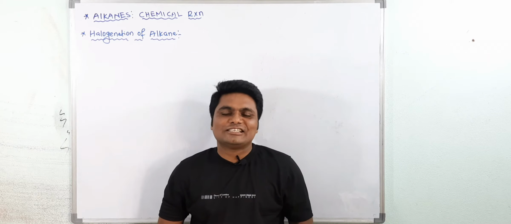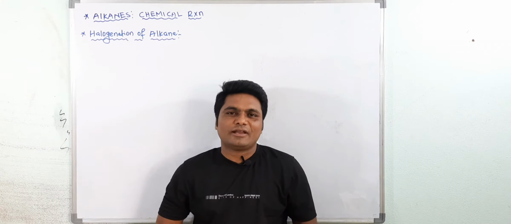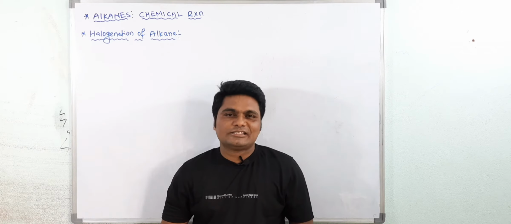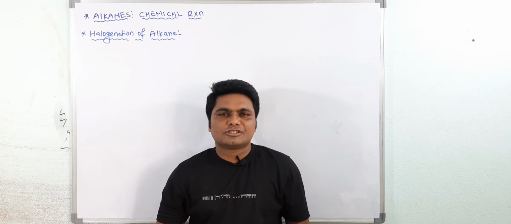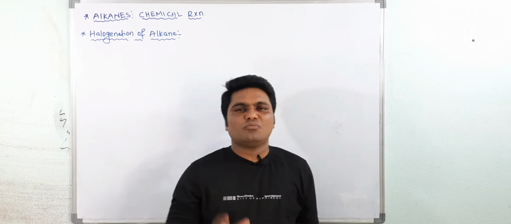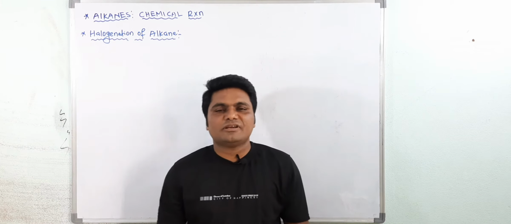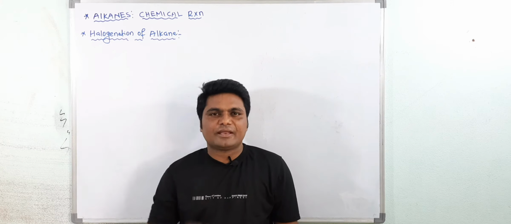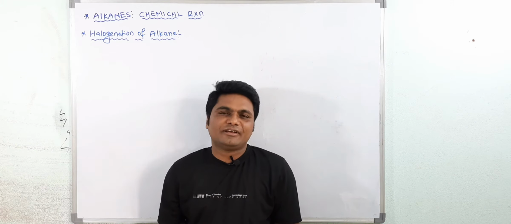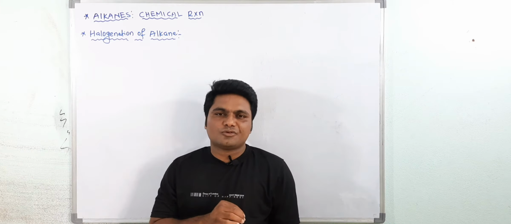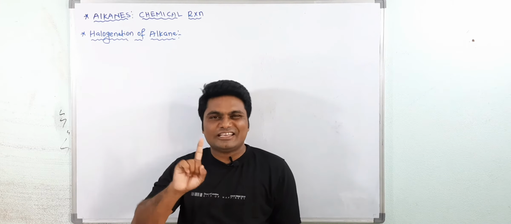Today we will discuss a very important reaction from the alkane chapter, that is halogenation of alkane. In the NCERT they didn't give much about the halogenation of alkane, but this is advanced level for mains, and for the NEET level it is very important. The selectivity of halogen and the reactivity, and the very important question from this halogenation of alkane is the integer question